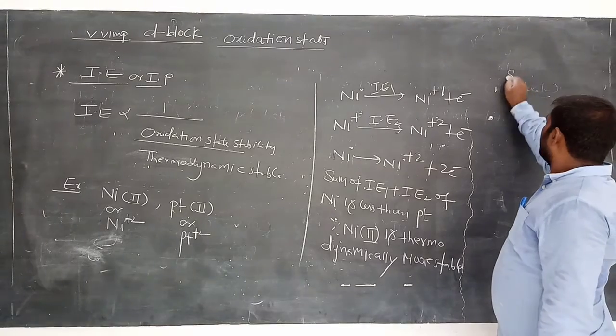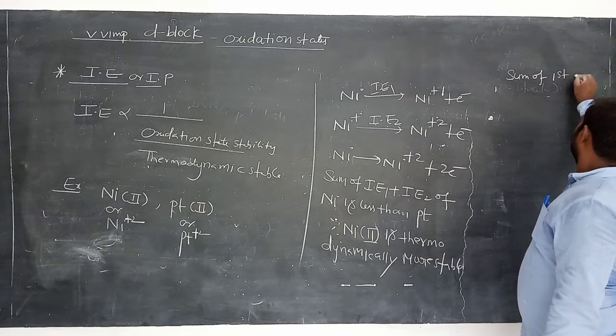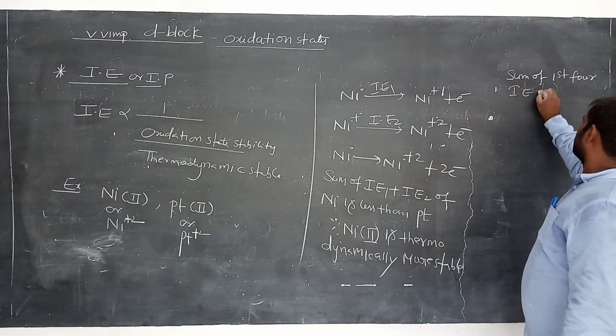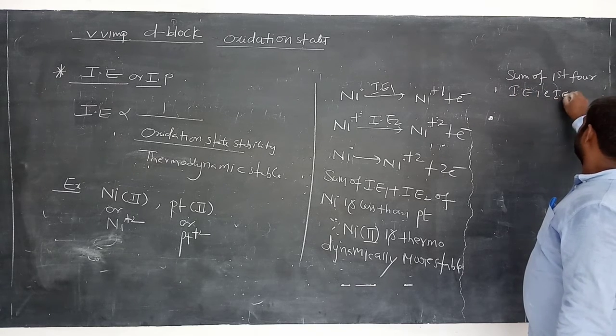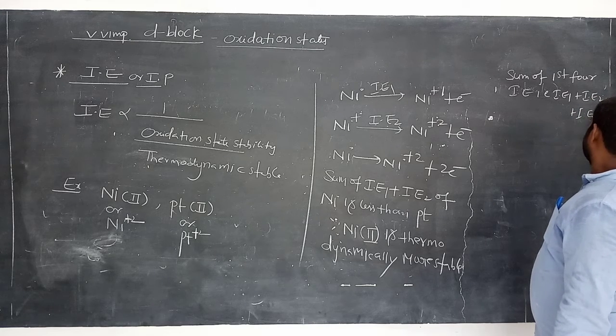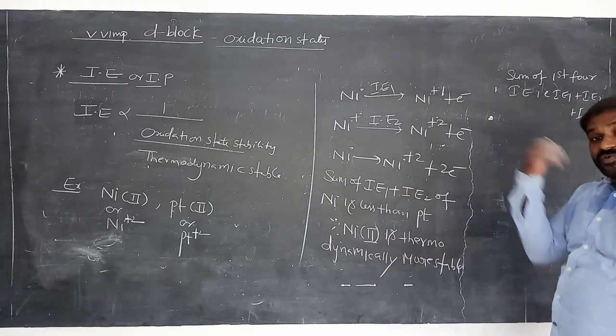But in the case of the sum of the first four ionization energies, that is ionization energy 1 plus ionization energy 2 plus ionization energy 3 plus ionization energy 4, we remove 4 electrons.